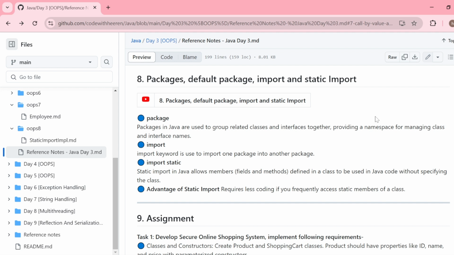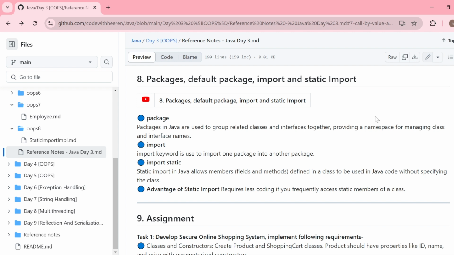How can you import it? For that, we need to use the import keyword, and we have to define import and then the package name to import that package into your class. Now there is another rule that the import statement must be the first statement, but we already learned that the package must be the first statement. So when we have both statements, which will be the first?